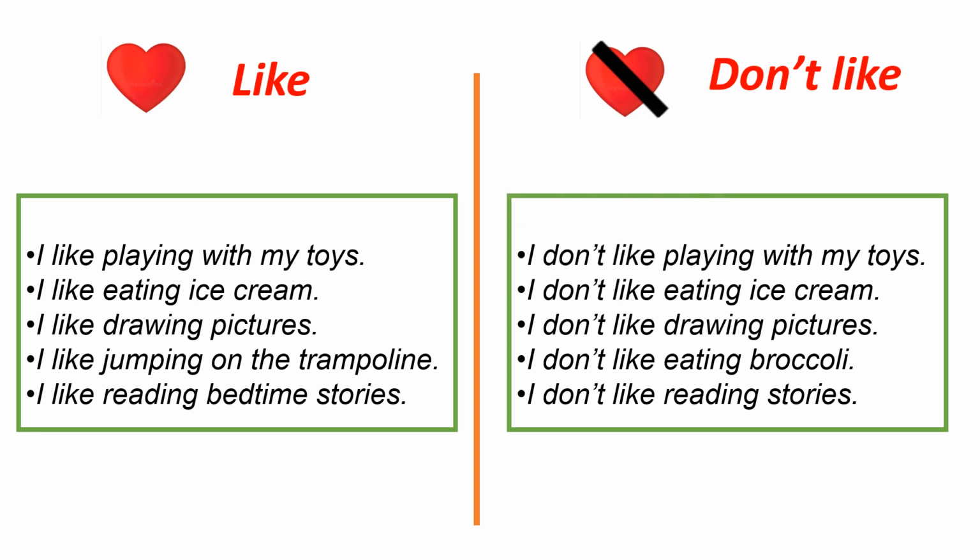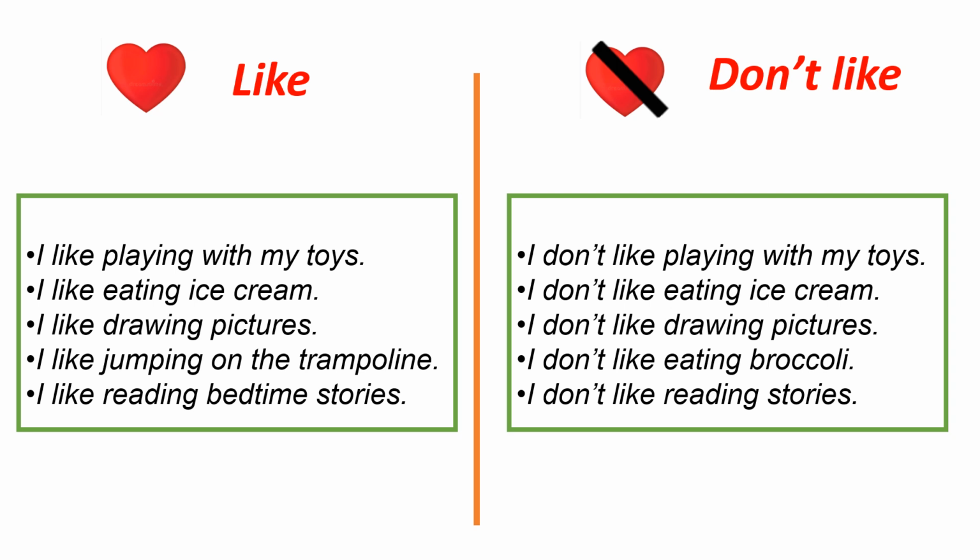Okay, don't like is used, for example: I don't like playing with my toys. I don't like eating ice cream. I don't like drawing pictures. I don't like eating broccoli. And the last example is I don't like reading stories. So now we know when we use like and when we use don't like.